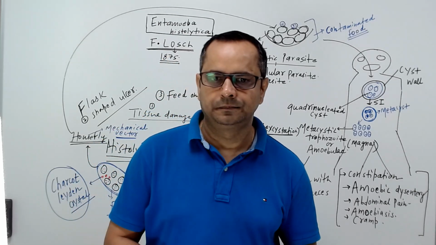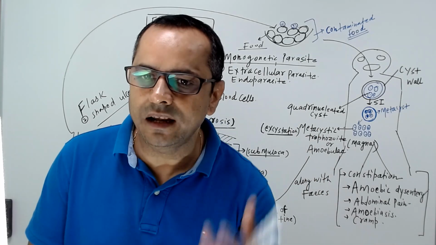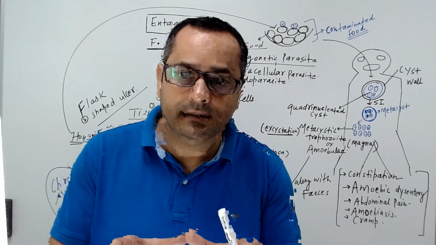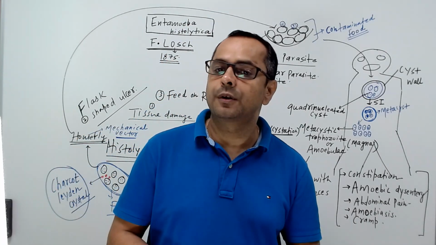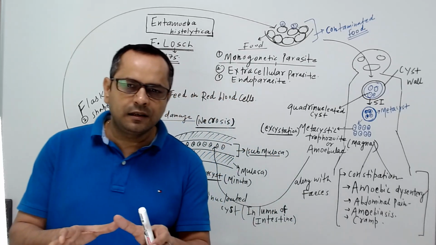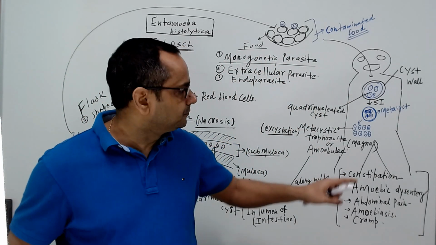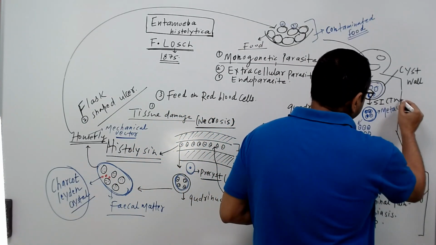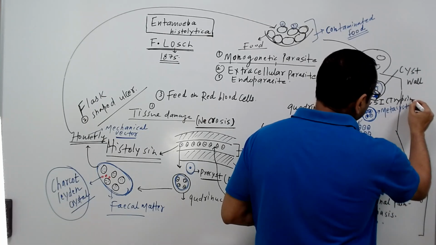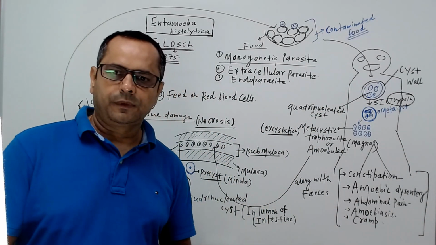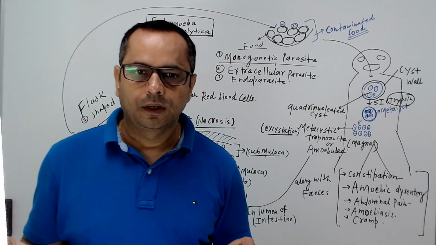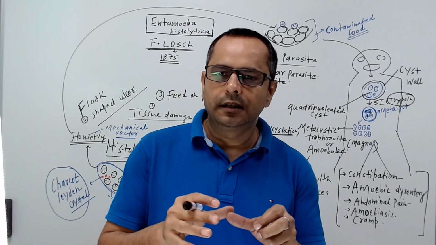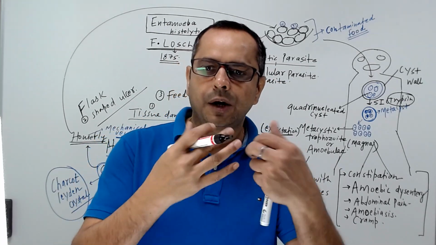So it crosses the stomach, but once it enters the small intestine, which contains an enzyme called trypsin that comes from the pancreas basically, that trypsin dissolves the cyst wall. Remember, in the small intestine the enzyme trypsin dissolves the cyst wall, and the quadrinucleated cyst comes out.